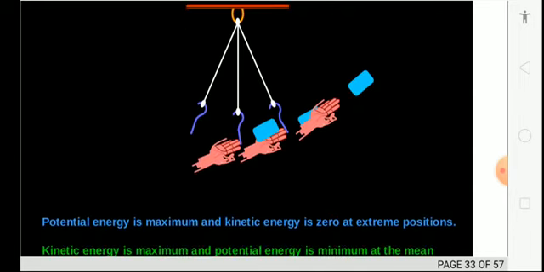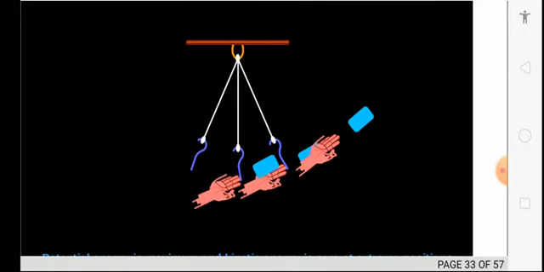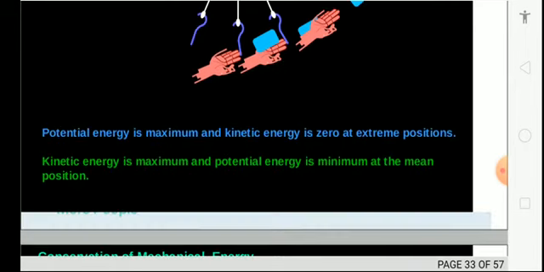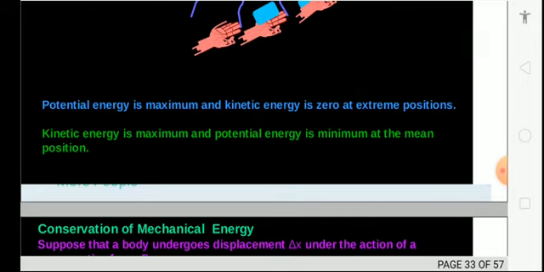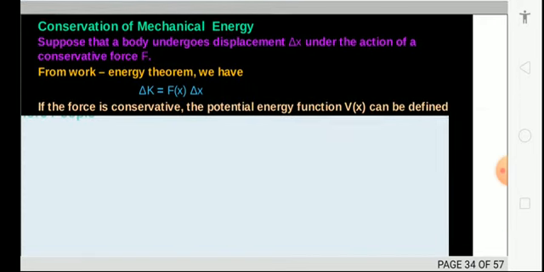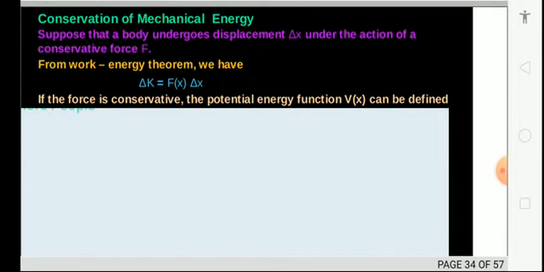See, this is also a good example, or you can think of the pendulum. The potential energy is maximum and the kinetic energy is 0 at the extreme position. The kinetic energy is maximum and the potential energy is minimum at the mean position. Conservation of mechanical energy.